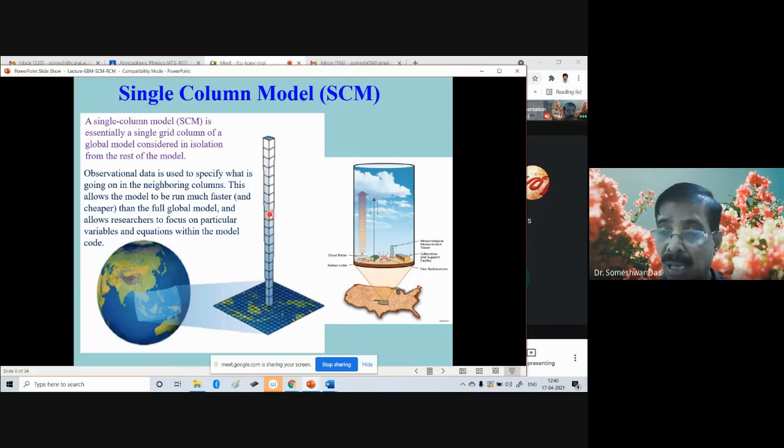But for other physical processes like radiation, convection, the PBL, that is the planetary boundary layer, the surface fluxes, the land surface processes, we try to prescribe their impact in this single column and vary only the one in which we are interested, for example cloud microphysics.